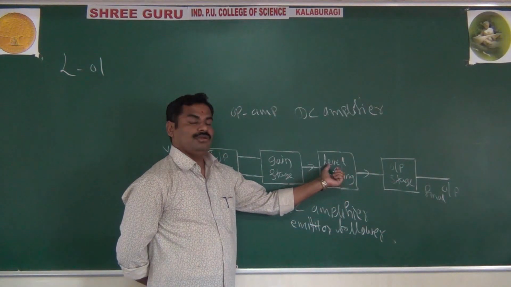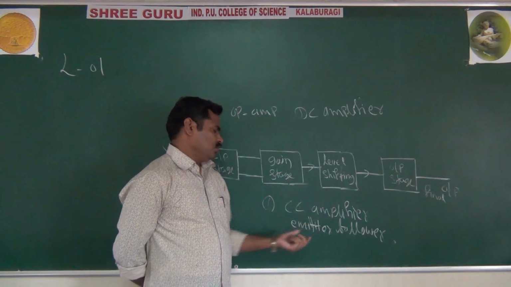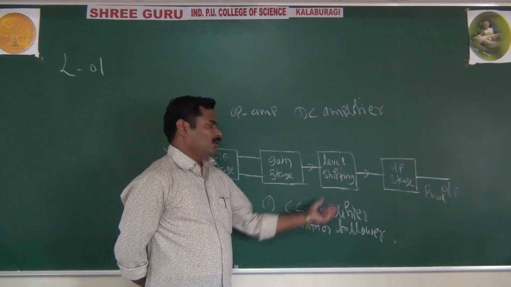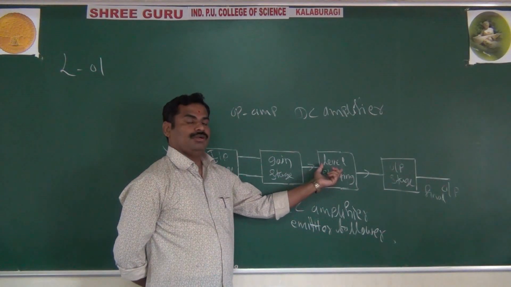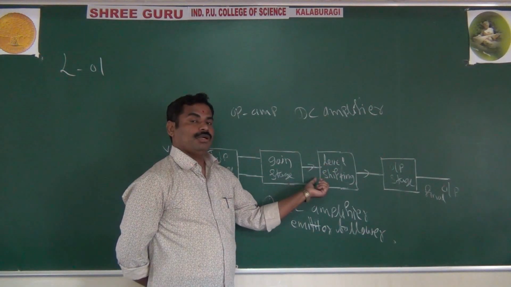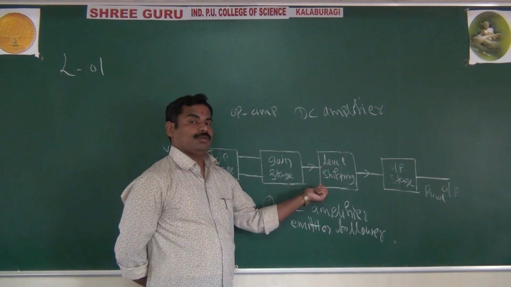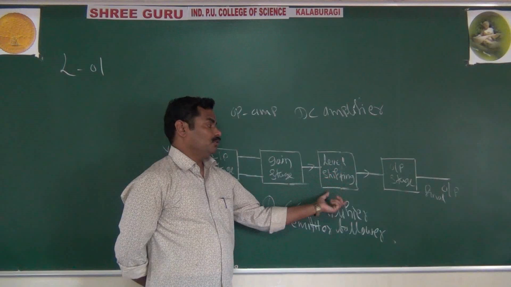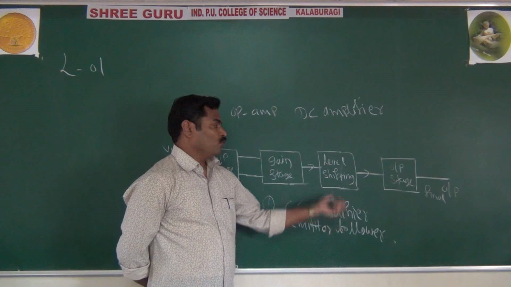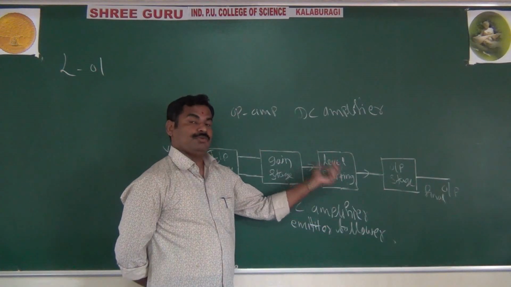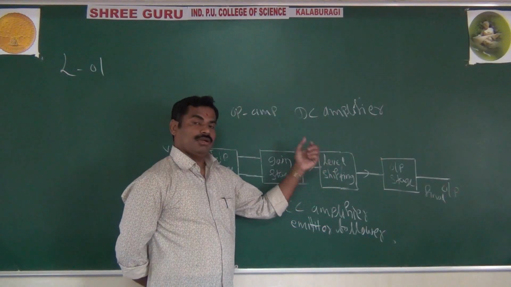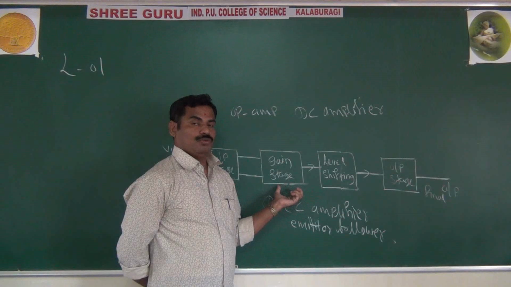Especially using the CC amplifier, the emitter follower, also called a buffer amplifier, whose important property is very high input impedance. That high input impedance will protect against the loading effect of the initial stages. This is about level shifting. Why is it called level shifting? It will shift the DC level, that is, reduce the DC level of the output voltage.